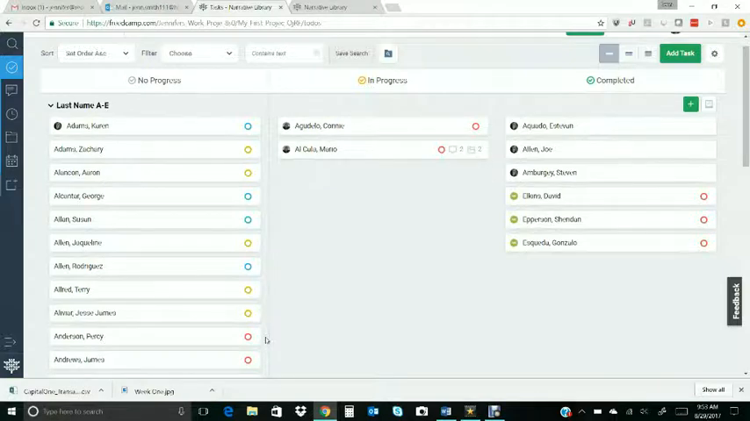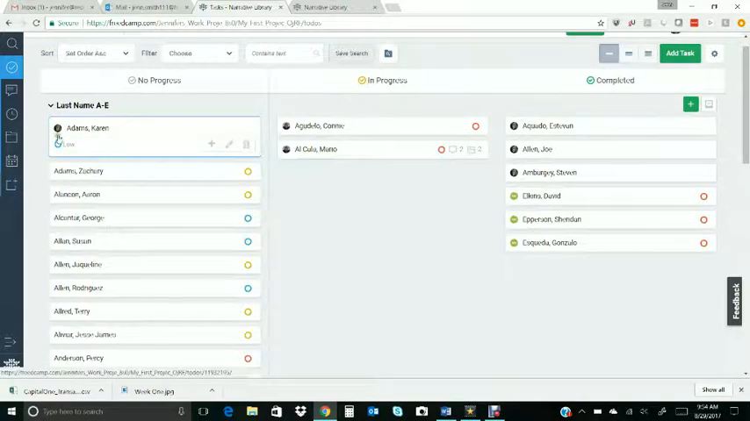So once you're ready for a new client, you can come in here and just choose a name. You can see here on the very top, Adams Karen, that there's a little picture right here next to the name. That means that someone has already assigned themselves to that client. They just haven't actually begun progress yet.